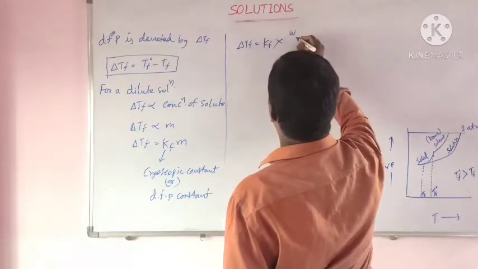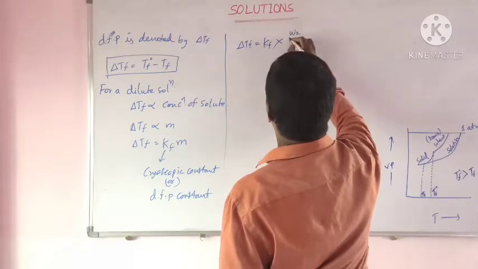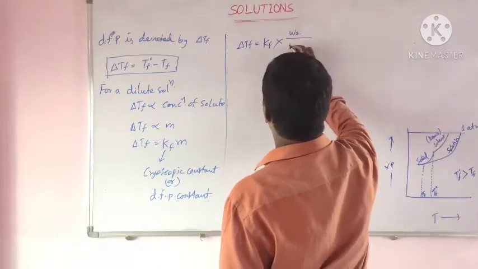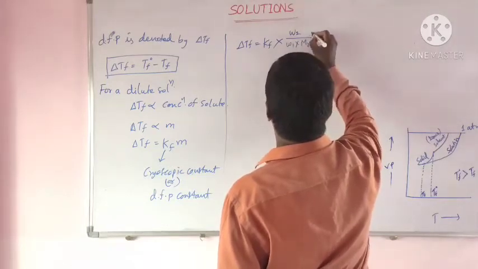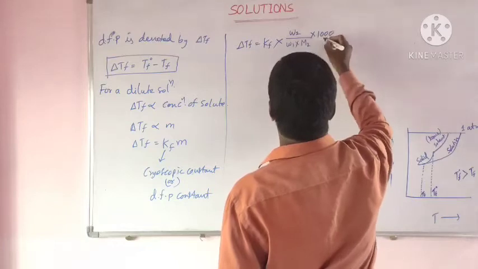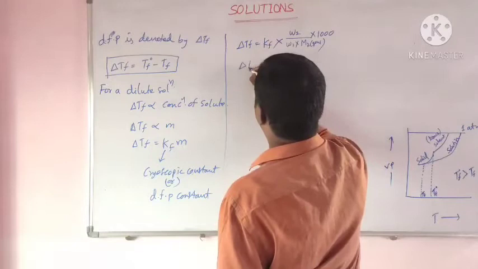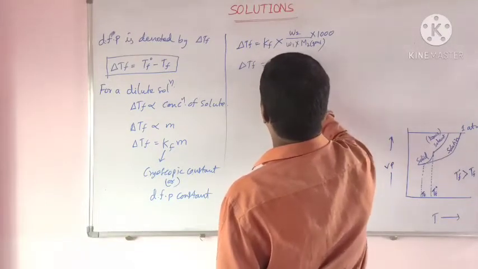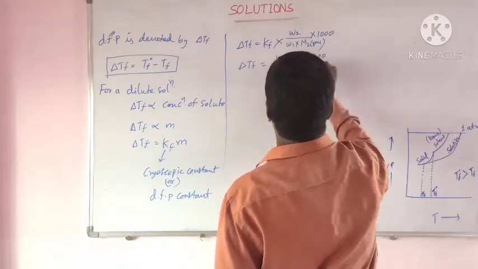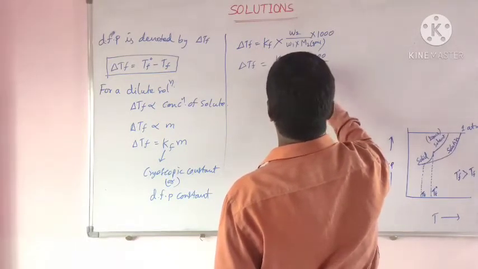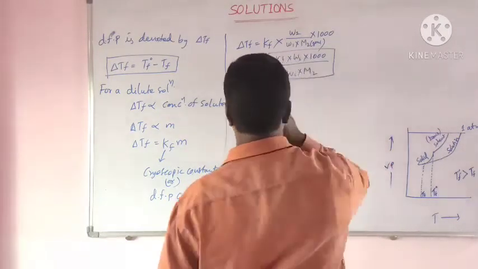Molality is W2 by W1 into M2 into 1000, in grams. Here delta TF is equal to Kf into W2 into 1000 by W1 into M2. This is depression in freezing point.